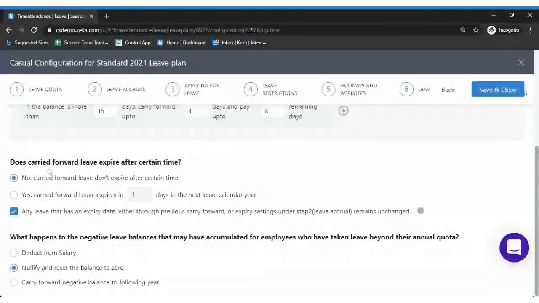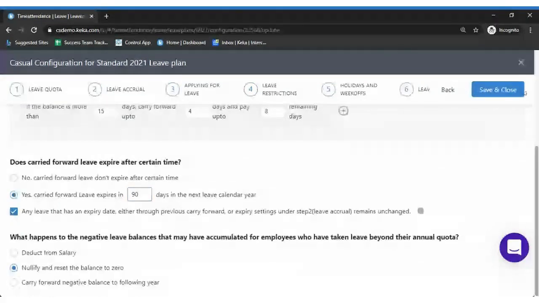Does carry forward leave expire after a certain period of time? In some cases, many organizations choose for carry forward leave to expire. They want employees to utilize this carry forward leave balance.